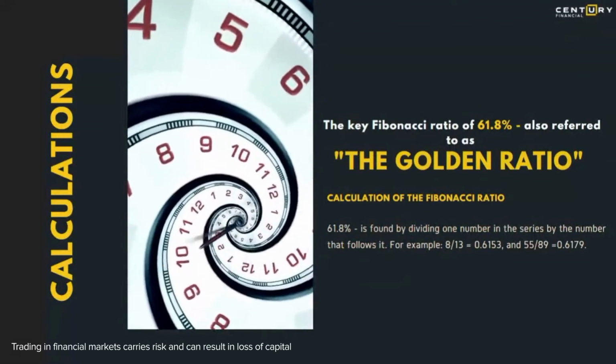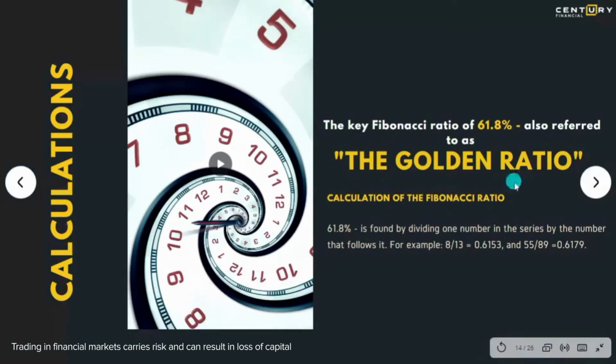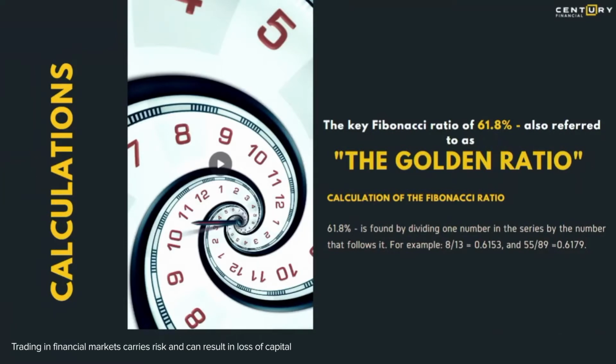Now, before we move on to using 61.8 percentage, like I mentioned to you, market moves in percentage. It moves up, it moves down. It moves up by a certain percent, it drops down by a certain percent. And hence, we are converting the series of numbers into ratio to get the percentage. Now we have a percentage, we're going to be implementing the same thing on your live charts.